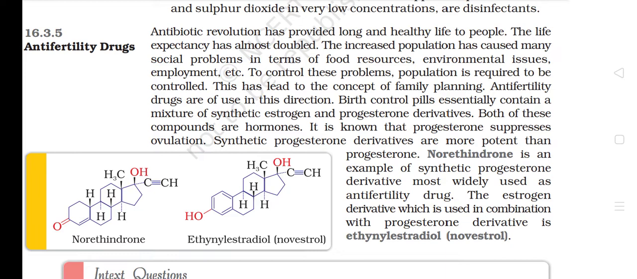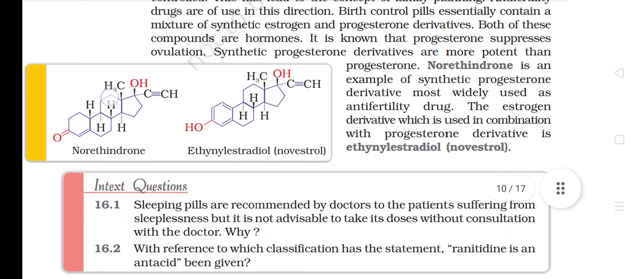Birth control pills essentially contain a mixture of synthetic estrogen and progesterone derivatives. Both of these compounds are hormones. It is known that progesterone suppresses ovulation. Synthetic progesterone derivatives are more potent than progesterone. Norethindrone is an example of a synthetic progesterone derivative most widely used as an anti-fertility drug. The estrogen derivative which is used in combination with the progesterone derivative is ethinylestradiol (novestrol).